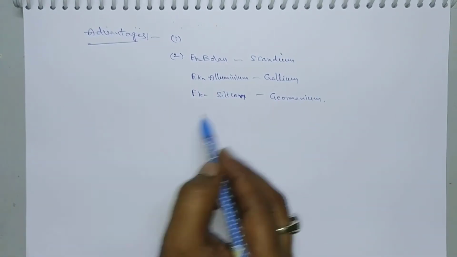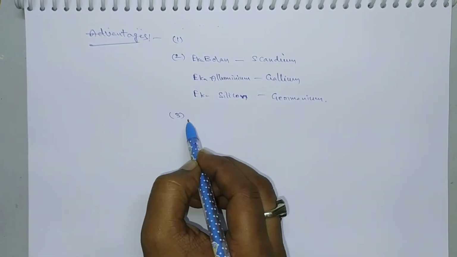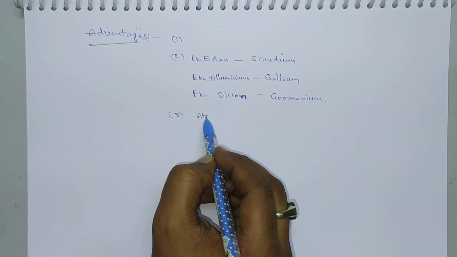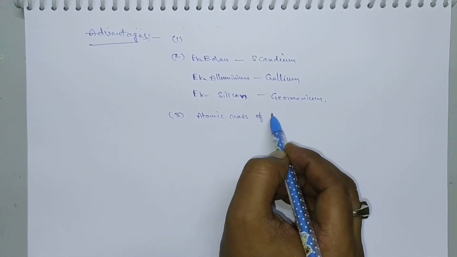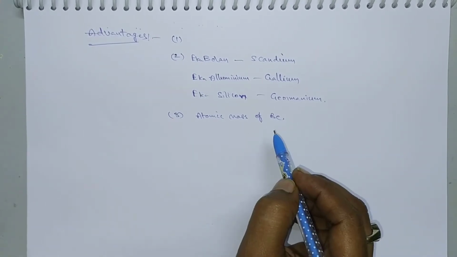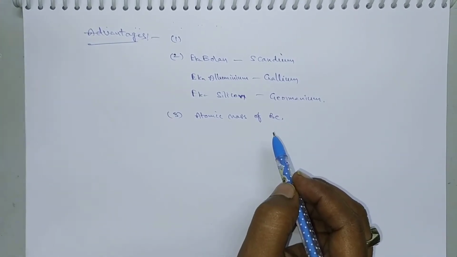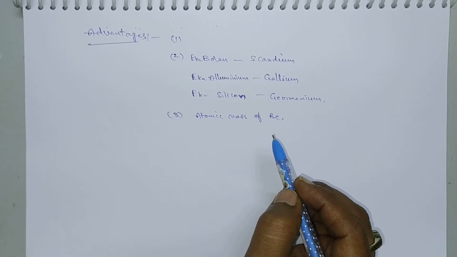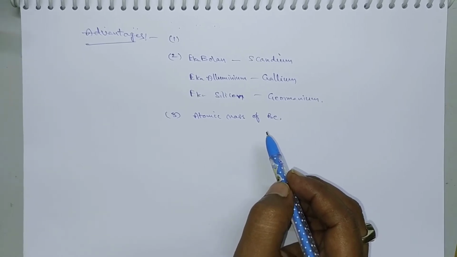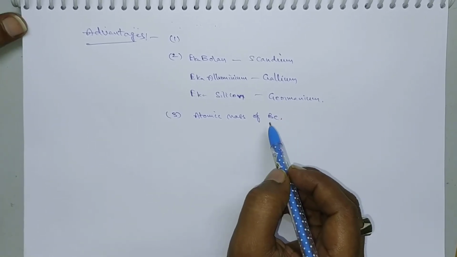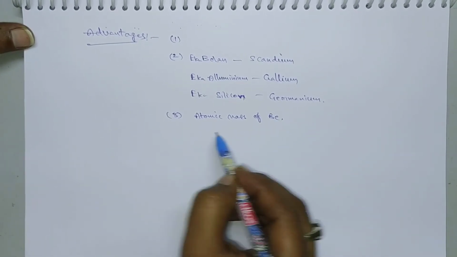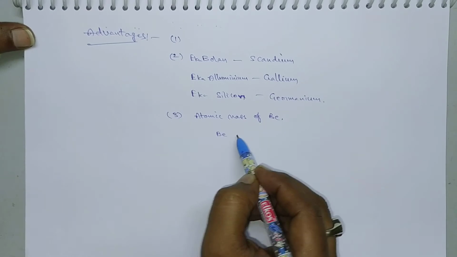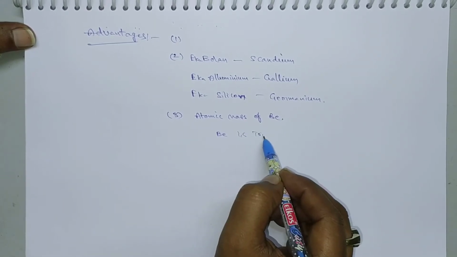Next, he corrected the atomic masses. Mendeleev corrected the atomic mass of beryllium. Sometimes they ask which of the following elements' atomic mass was corrected by Mendeleev? That is beryllium. In olden days they thought that beryllium is a trivalent atom.